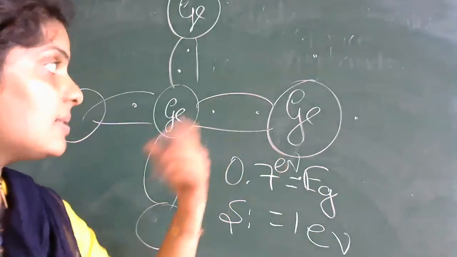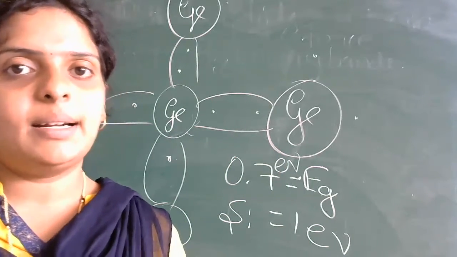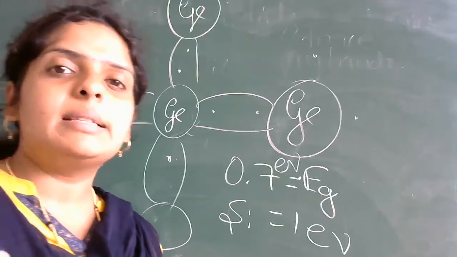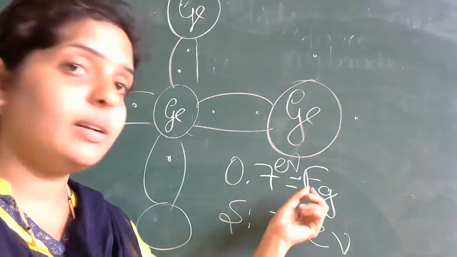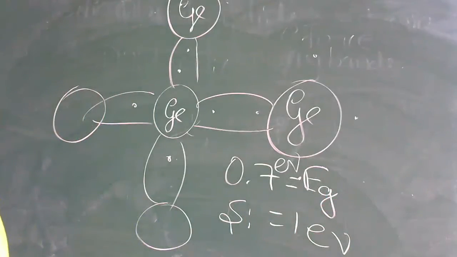This is the crystal structure of germanium. This is regarding intrinsic semiconductors. They may ask you a question on intrinsic semiconductor, and another question on what the energy gap value is for silicon and germanium. Remember these three points, that much is enough for you.